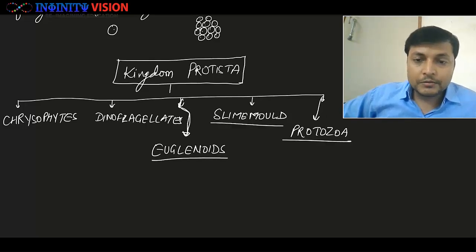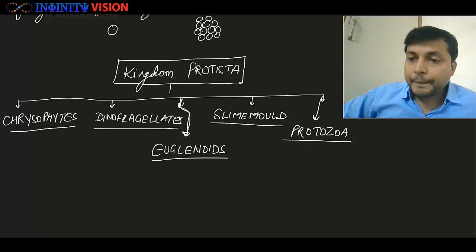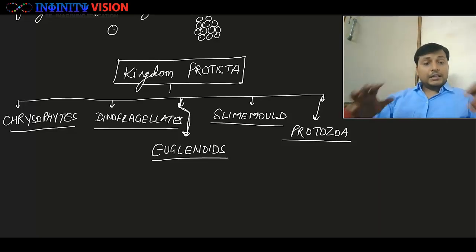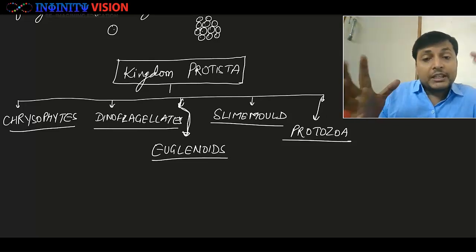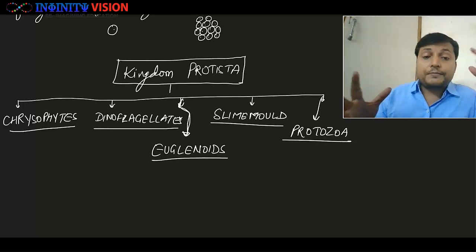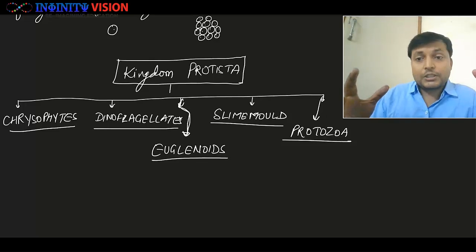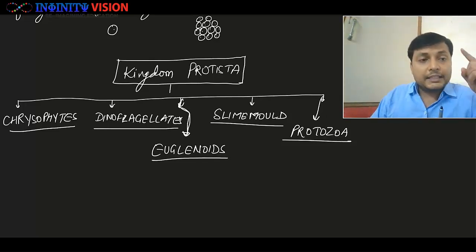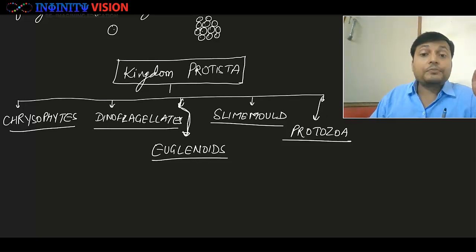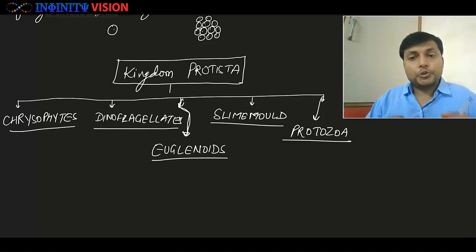So can you see, the members of kingdom Protista can be grouped into these 5 groups: chrysophytes, dinoflagellates, euglenoids, slime mold, and protozoa.